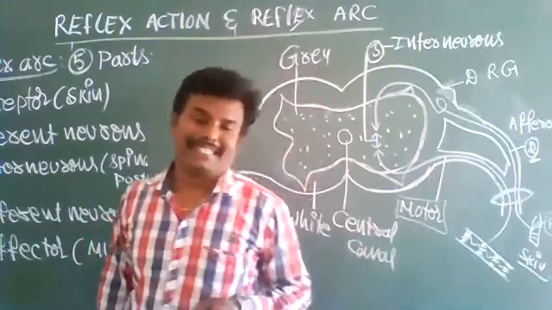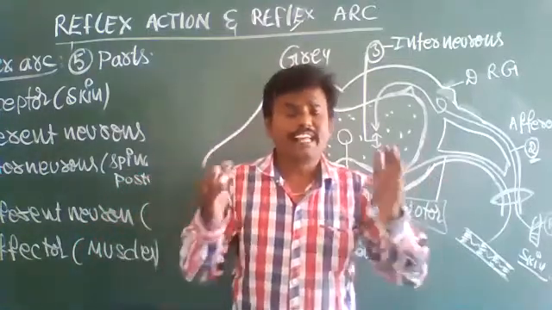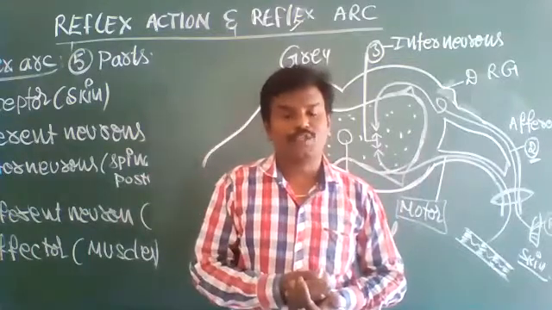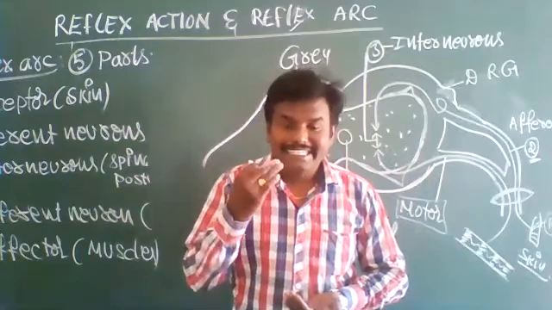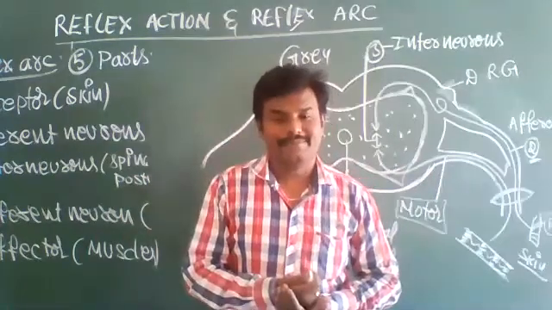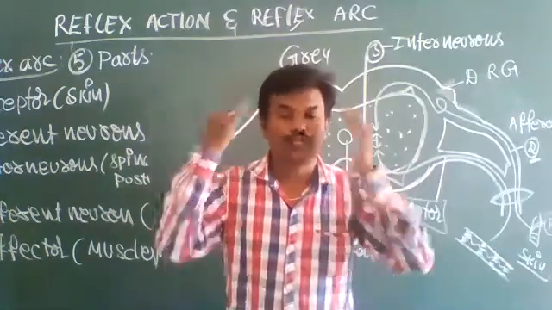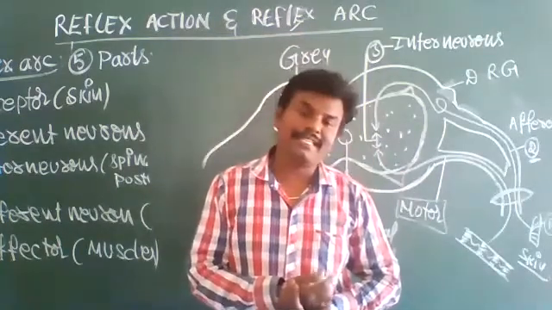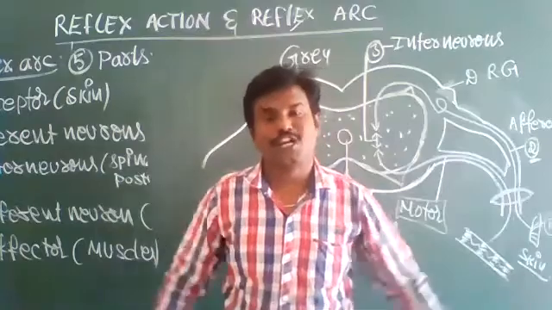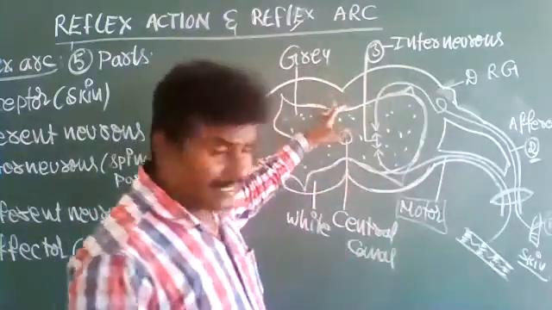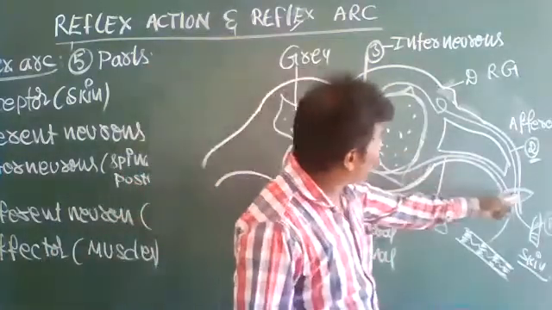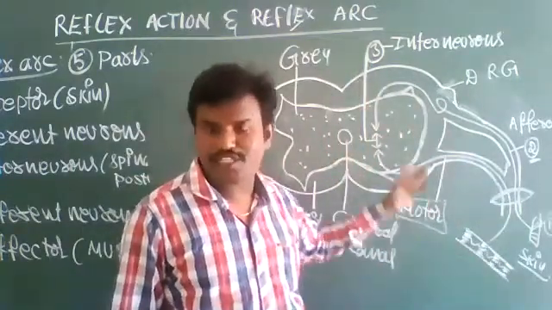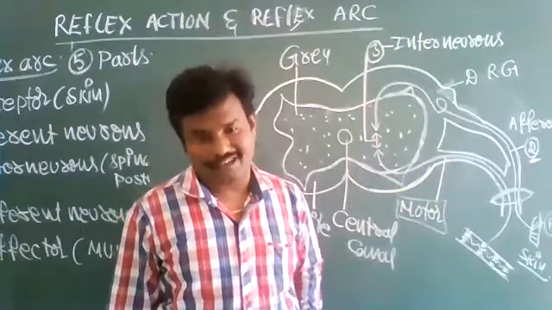In such a way, reflex actions are passed within 0.6 to 7 seconds. Reflex actions allow our body to respond immediately, spontaneously, without the conscious involvement of the higher centers of the brain. Those are called reflex actions. Whatever neuronal pathway is involved in passing the reflex actions, that is called the reflex arc.